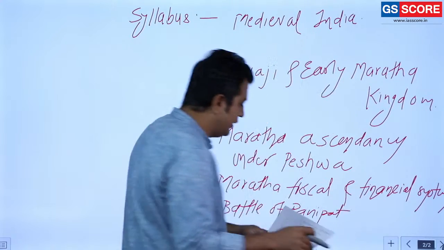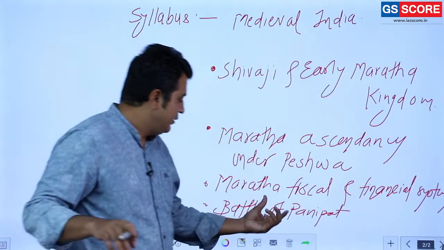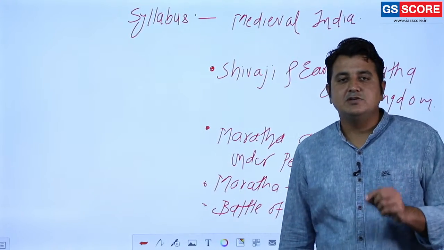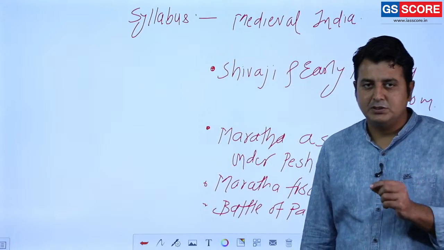In this topic, that is 1761, the Battle of Panipat, in the syllabus it is given as the rise of Afghans and the Battle of Panipat. Clear?